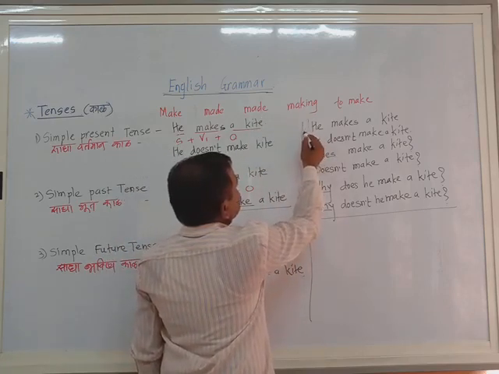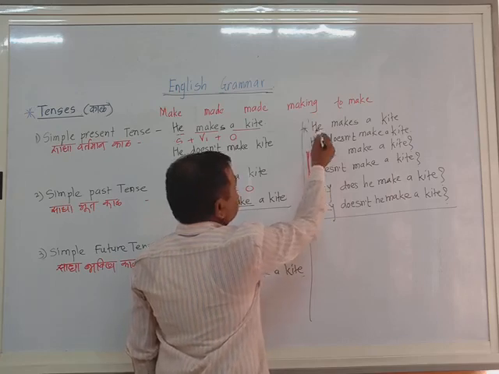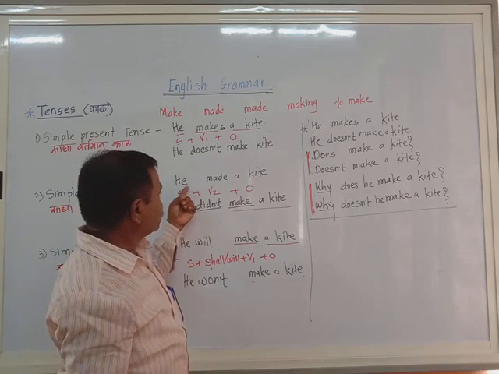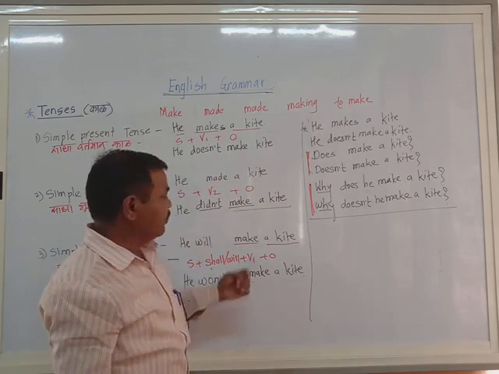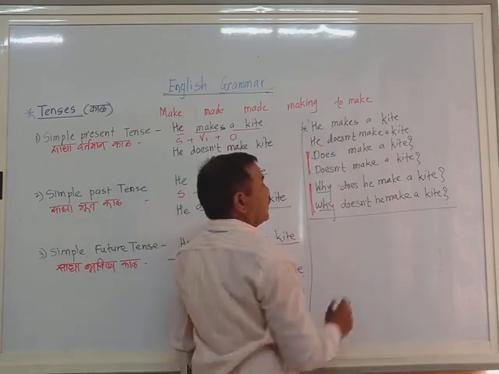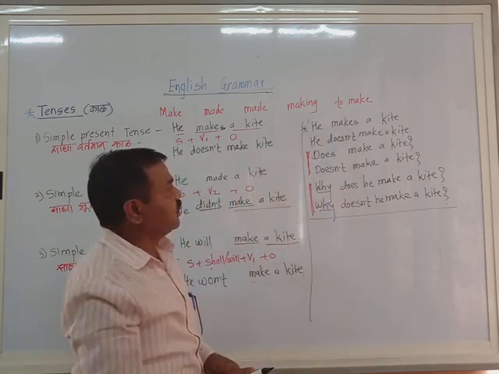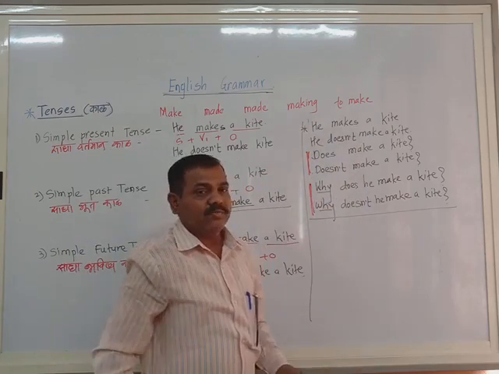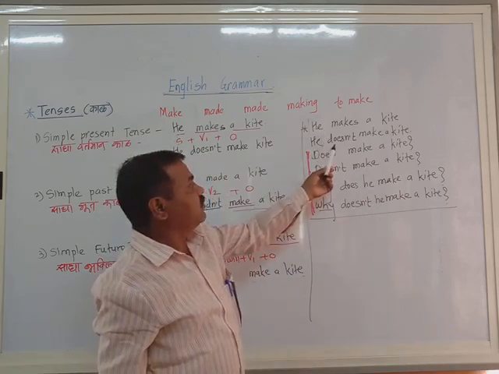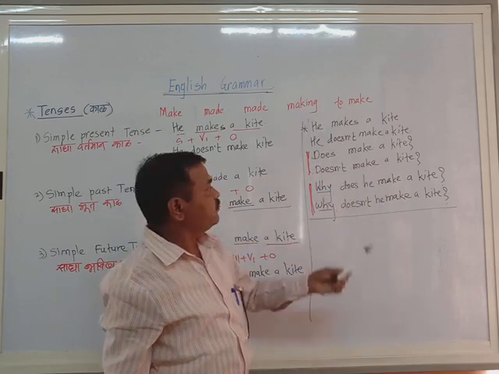Also you have to write the sentences he made a kite and he will make a kite 6 times in the same pattern. He makes a kite, the same pattern you have studied here. He doesn't make a kite. This is the positive sentence, this is the negative.